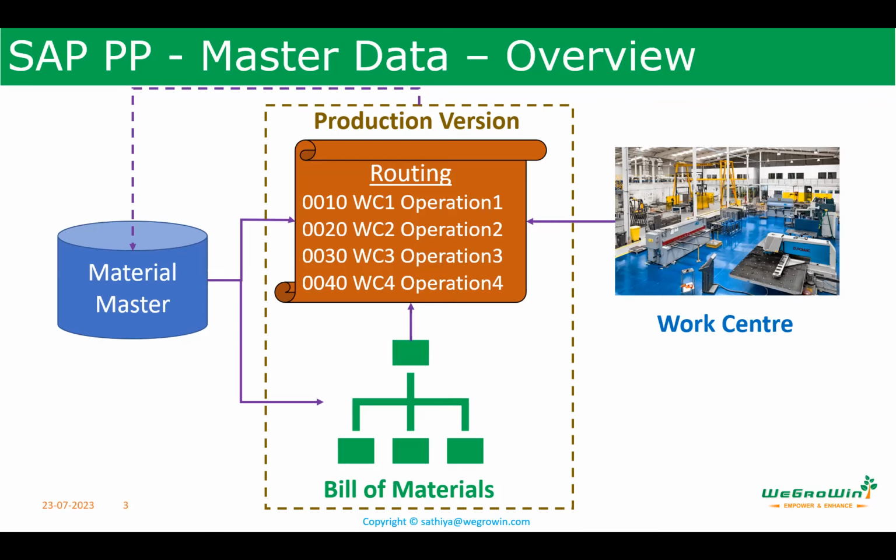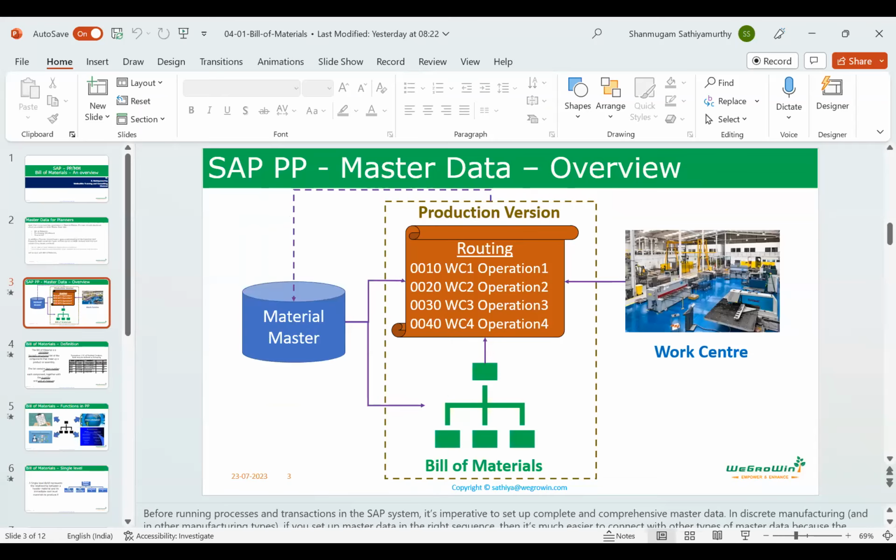This production version was mandatory in ECC 6 only for process industries. In production planning, you have two kinds of things when you go into SAP, PP and PP-PI. I will just open the screen and show you.